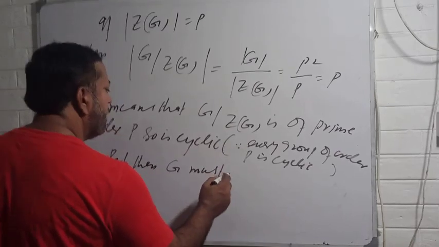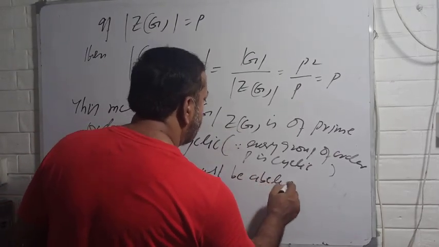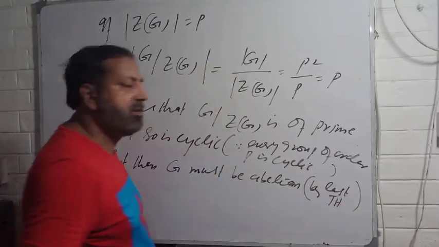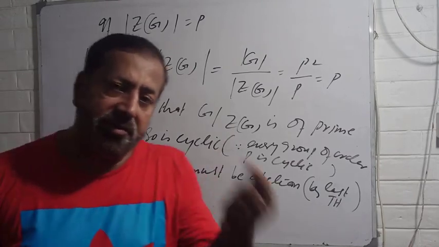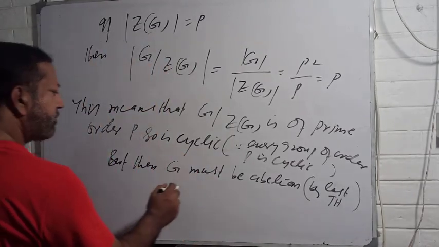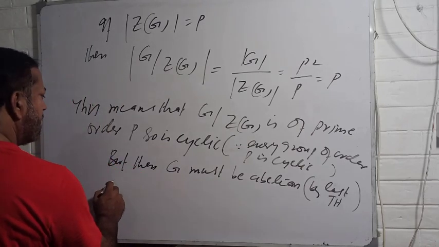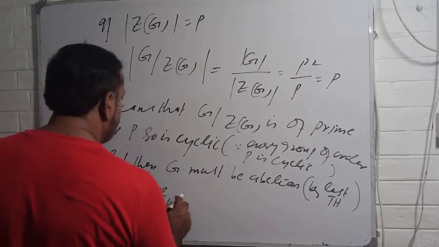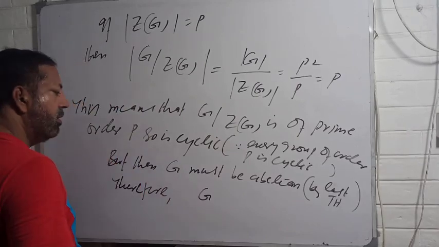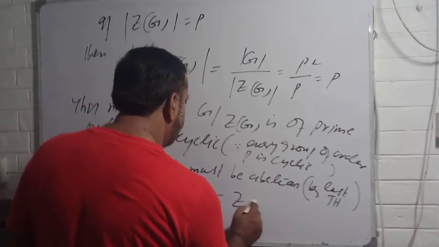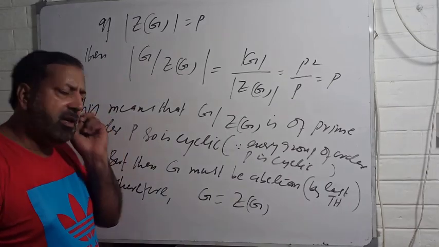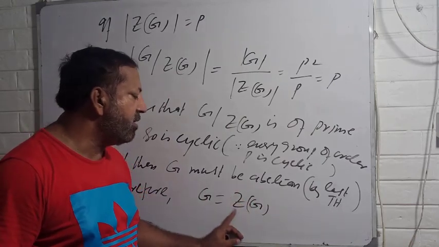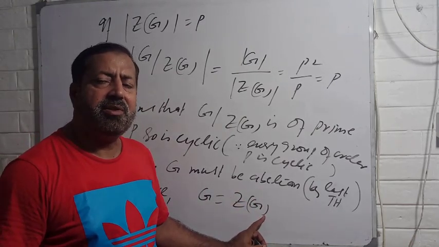Okay, but then G must be abelian by the last theorem. We have established that G by center of G is cyclic if and only if G is abelian. So if G is abelian, therefore G is equal to center of G. You know that if G is abelian, then G must be equal to center of G, which is a contradiction because the order of G is P square and the order of center of G is P, which is a contradiction.